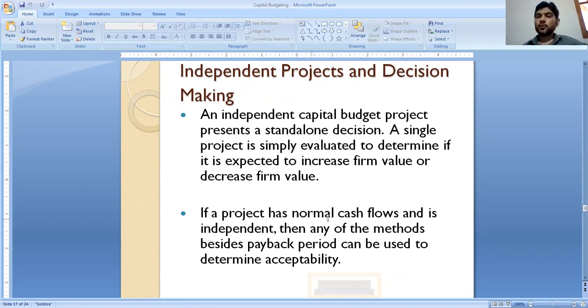If a project has normal cash flow and is independent, then any of the methods besides payback period, that means except payback period, can be applied for the independent project.